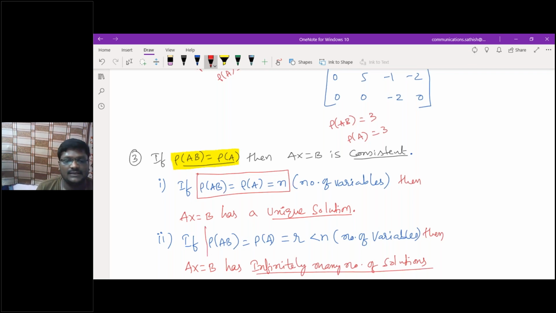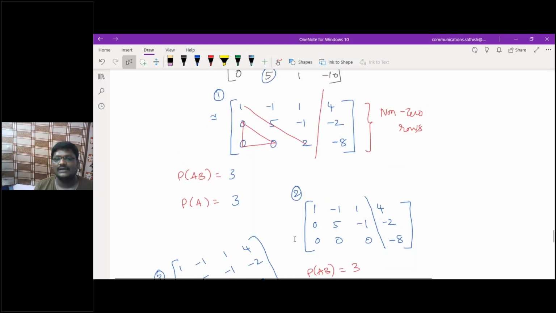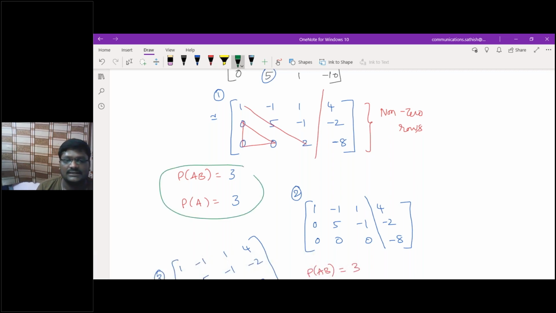Are you understanding what I'm saying here? Now can you tell me in which case you will have a unique solution and in which case you will have infinitely many solutions, among the four cases I just gave you? Rank of [A|B] equal to rank of A, equal to the number of unknowns, gives you a unique solution.